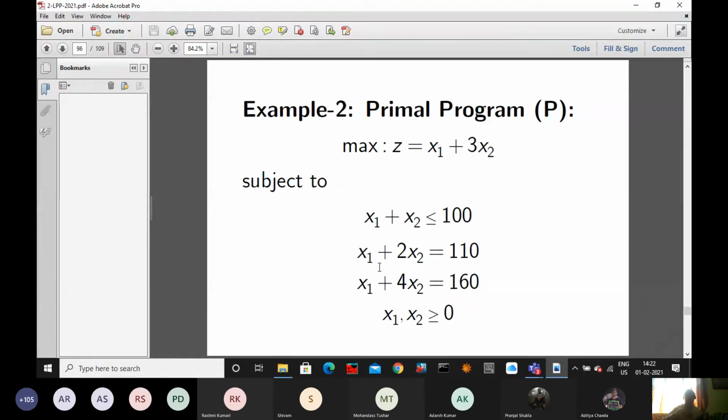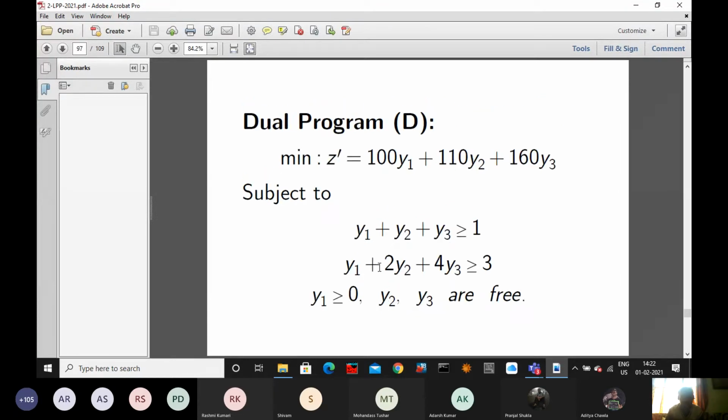So this you have to put in the dual form. You have to apply some trick. That trick I will not tell you, so you have to discover it. Find the dual of this question. But my answer is this.